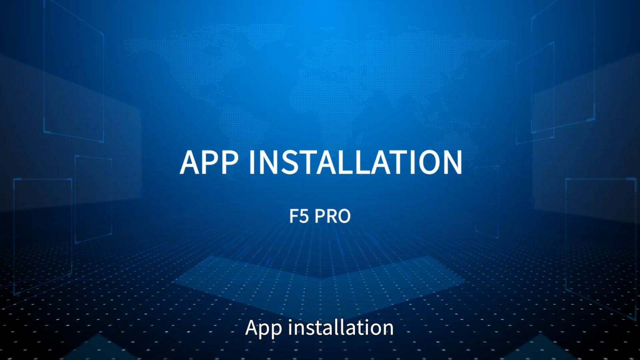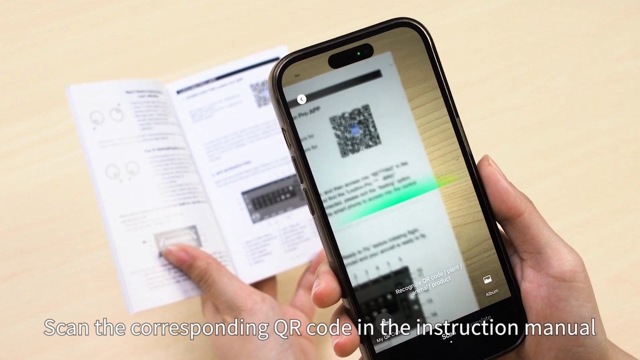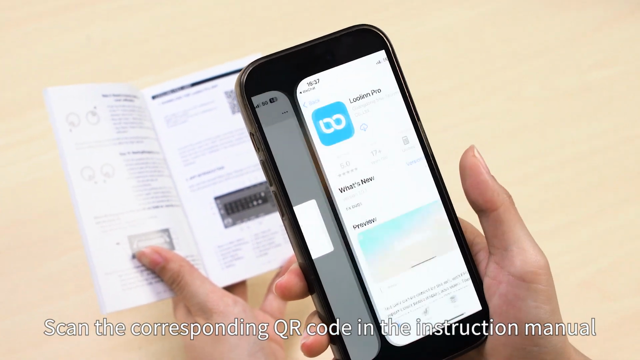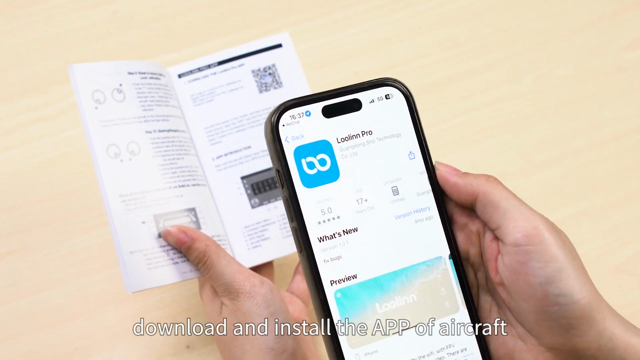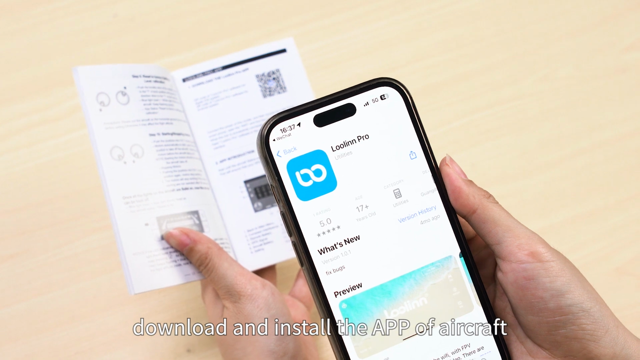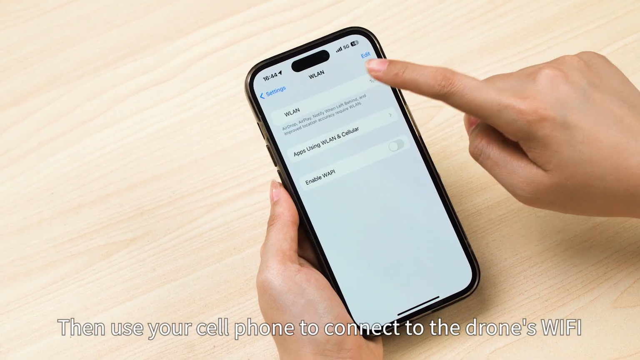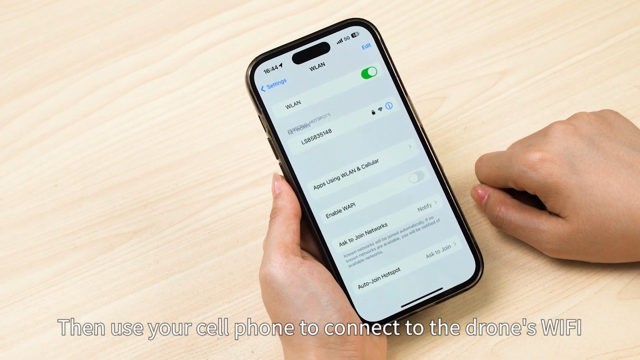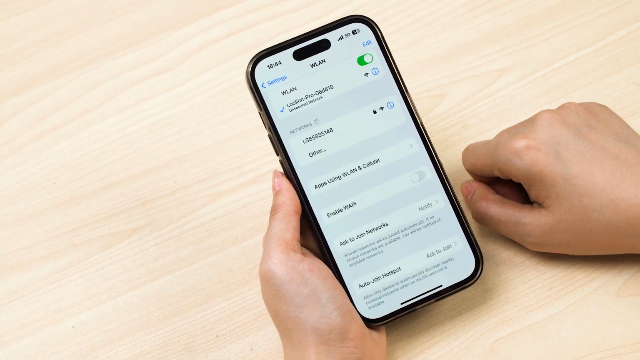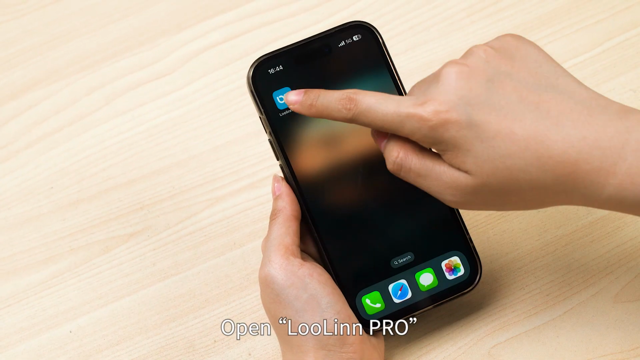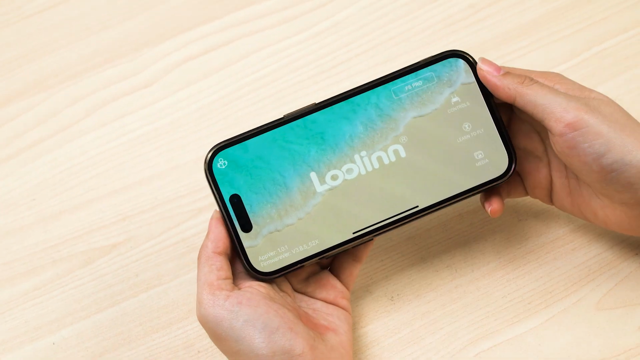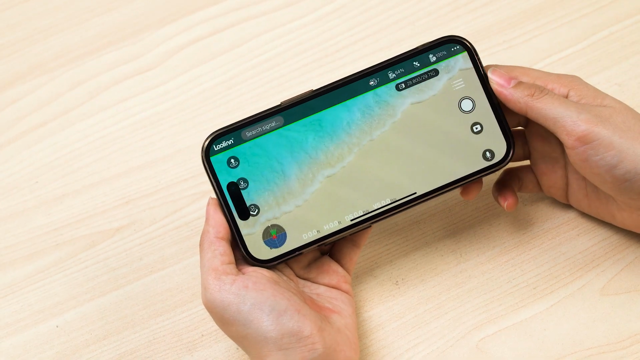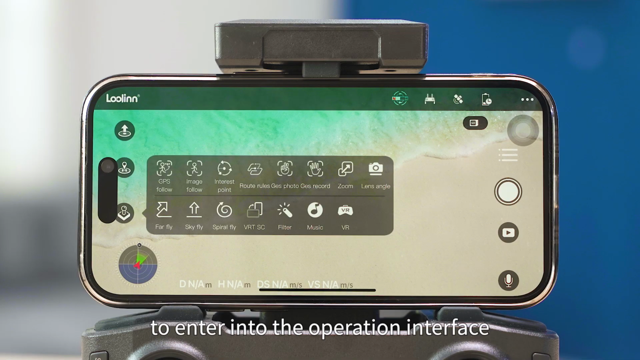App installation. Scan the corresponding QR code in the instruction manual. Download and install the app of aircraft. And use your cell phone to connect to the drone's Wi-Fi. Open Loolinn Pro to enter into the operation interface.